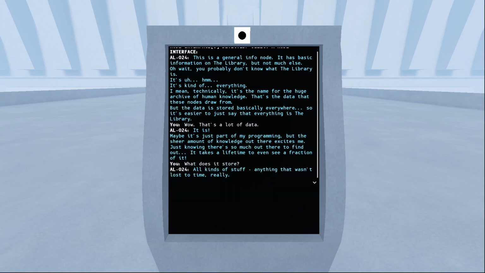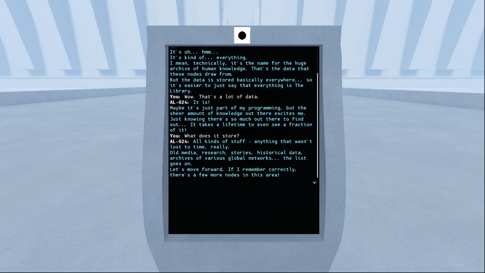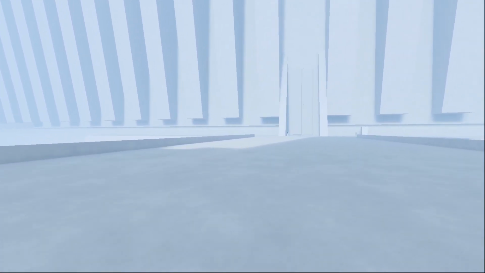What does it store? All kinds of stuff. Anything that wasn't lost to time, really. Old media, research, stories, historical data, archives of various global networks, the list goes on. Let's move forward. If I remember correctly, there's a few more nodes in this area. Alright, we gotta find the Arrhenius Raincat section.